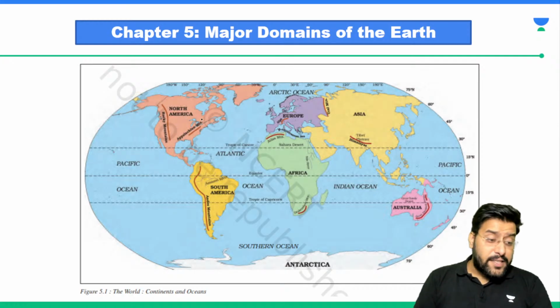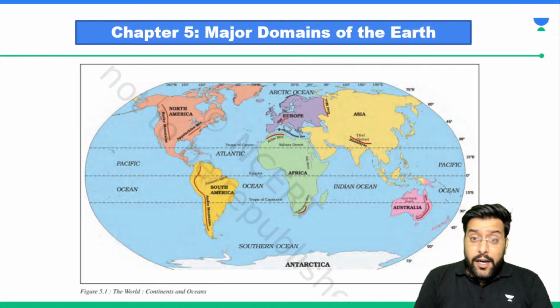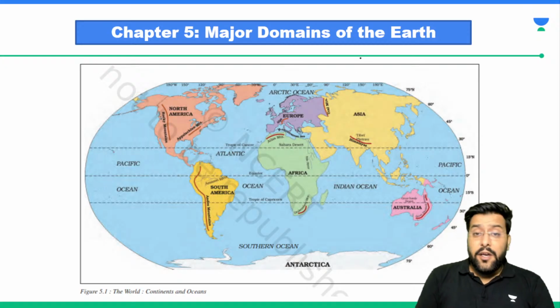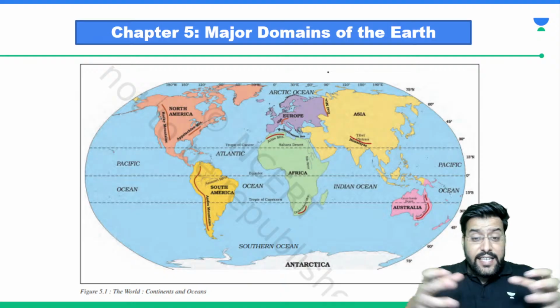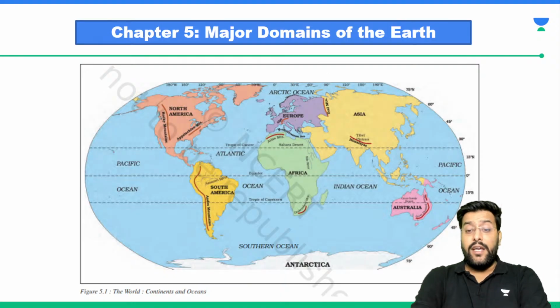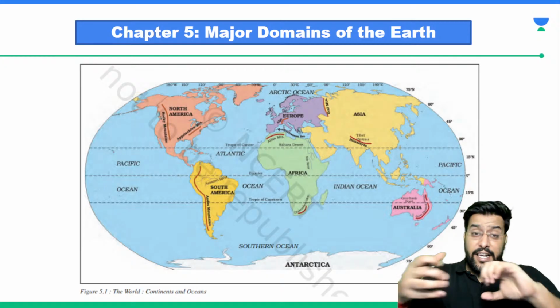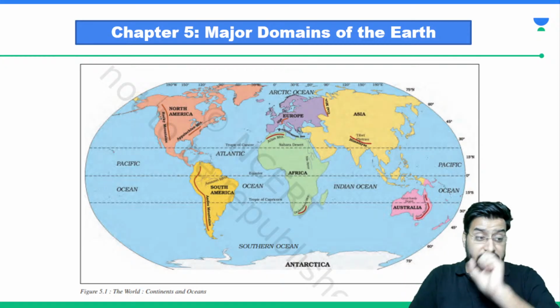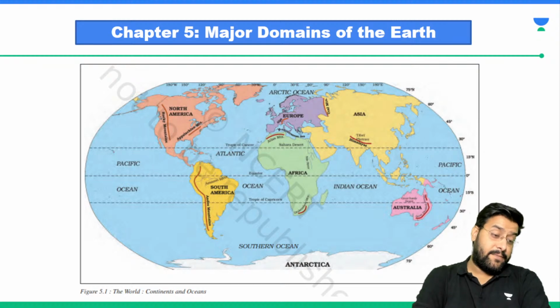We need to memorize certain important features. Like this is North America, South America. Which two continents are very closely located to each other? There are two continents located in very close proximity to each other, and we know them by a single name.